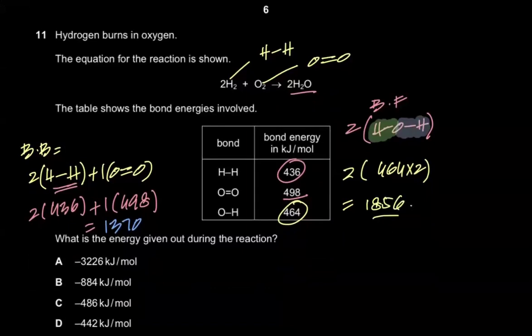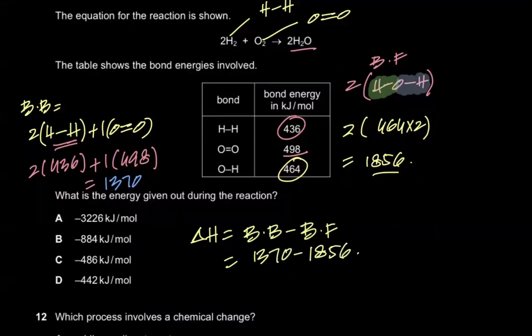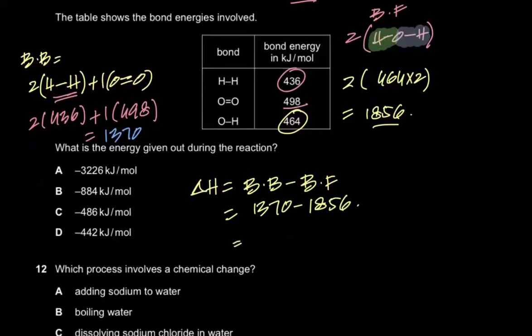Can somebody also confirm it? Okay, great. It's 1856. Now, enthalpy change is what? Enthalpy change is the energy taken in during bond breaking minus the energy given out during bond formation. So bonds broken minus bonds formed, 1370 minus 1856. Do we get D or do we get B? What do we get? Okay, most students are saying C. So our answer is negative 486, C. Okay, great.